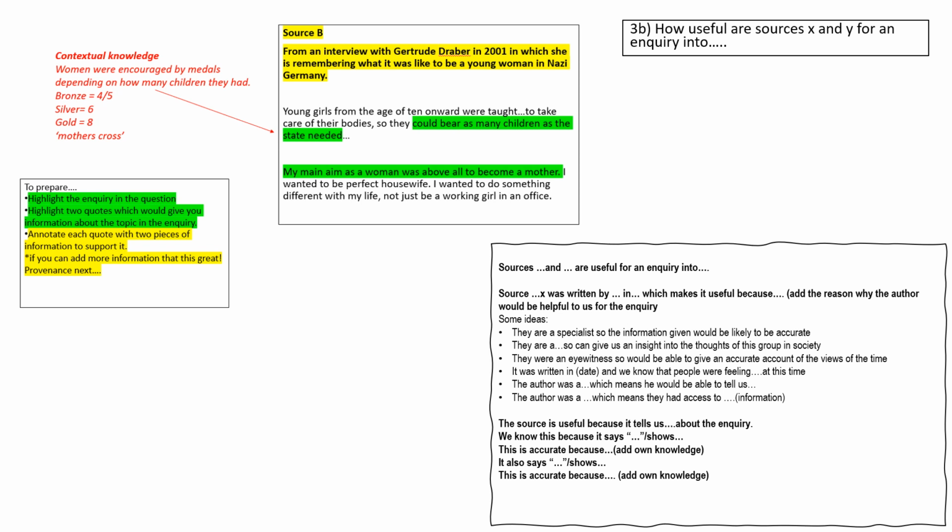You're then going to move on to what it actually tells you, so to the content. So you're going to write, the source is useful because it tells us, and sum it up in your own words about the particular inquiry, the particular topic. We know this because it says, or it shows, and this is the important bit, Year 11, this is accurate because. So you're using your own knowledge to support what it says in the source. It also says or shows, and you're going to say this is accurate because. So you're going to add your own knowledge. If you don't add your own knowledge, you are capped at 1, maybe 2 marks out of 8. So you must make sure that you're explaining that the source is accurate and therefore it's useful.